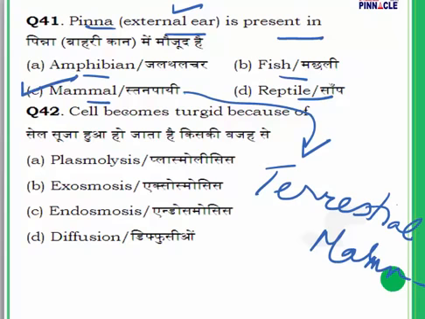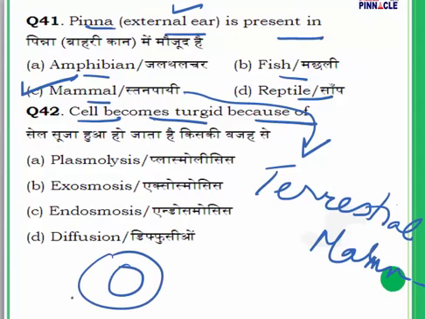Question number 42. Cells become turgid because of. I have already explained it to you in one of the previous questions. What is turgidity? Now, when the plant cell is placed in a hypotonic solution, it takes up water by osmosis. Hypotonic solution means water is going to move inwards.